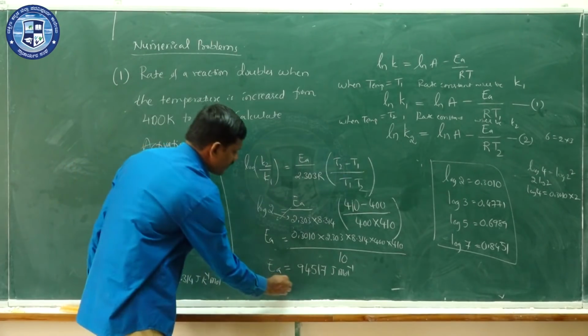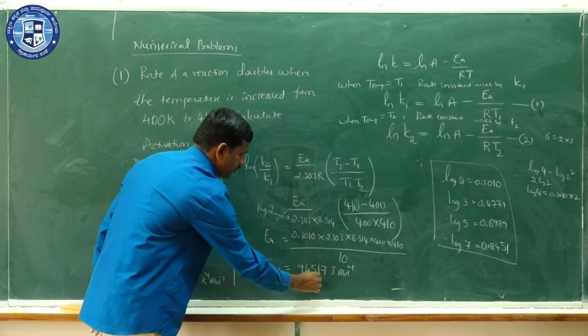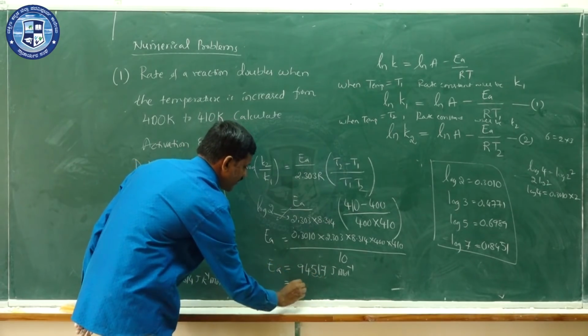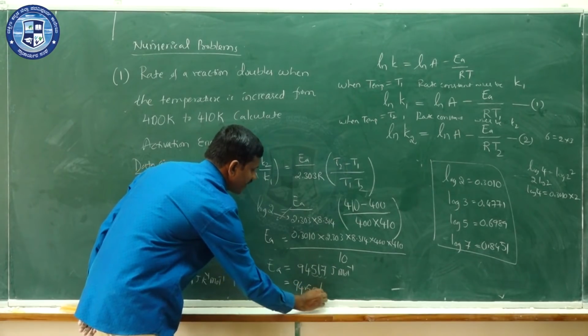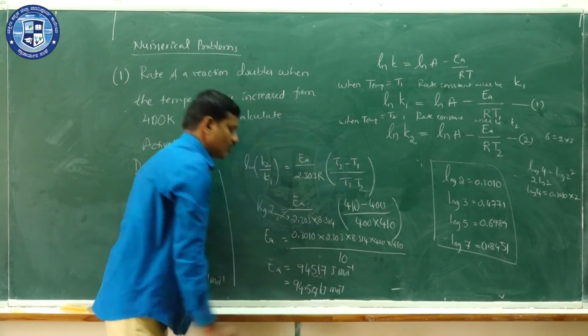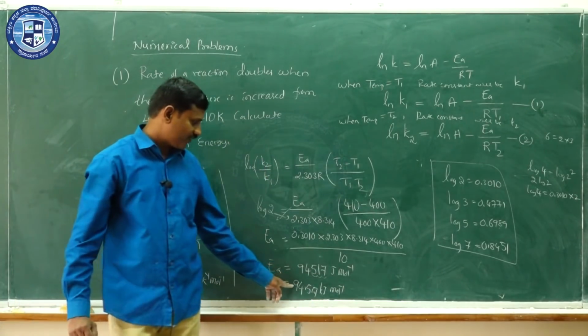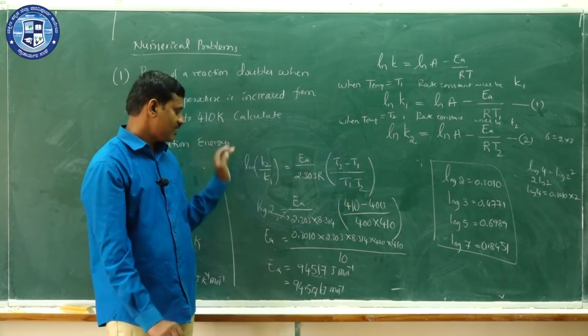So you can express this in kilojoules. You shift the decimal 3 places, 1, 2, 3. So you can write this as 94.517 kilojoules per mole. So that is the final answer.